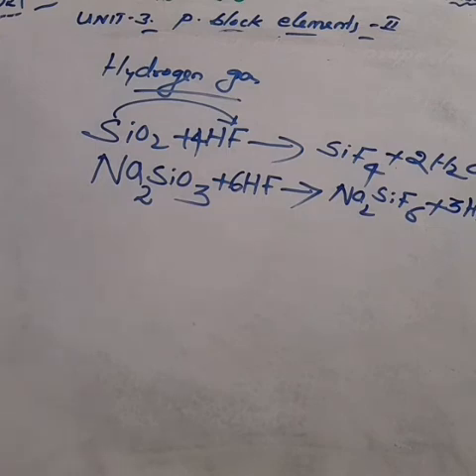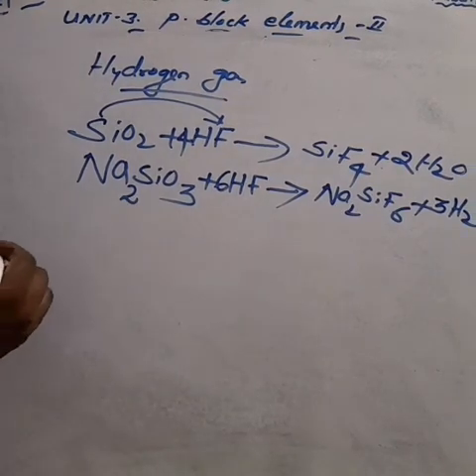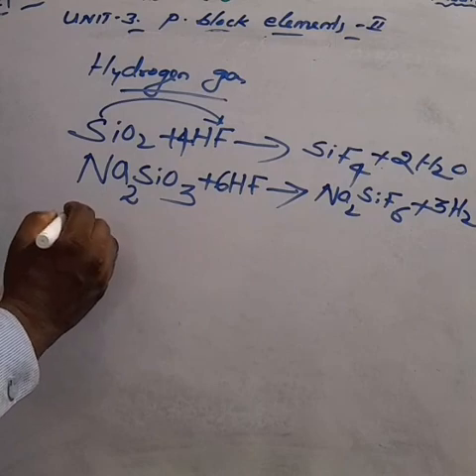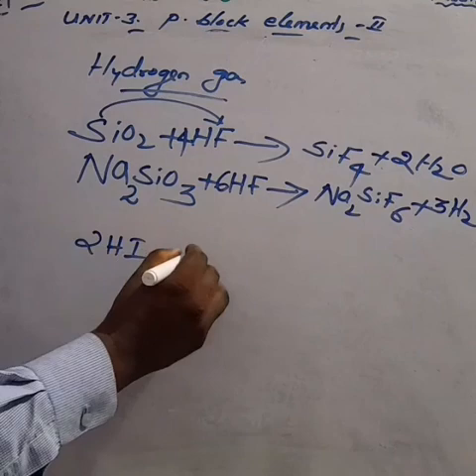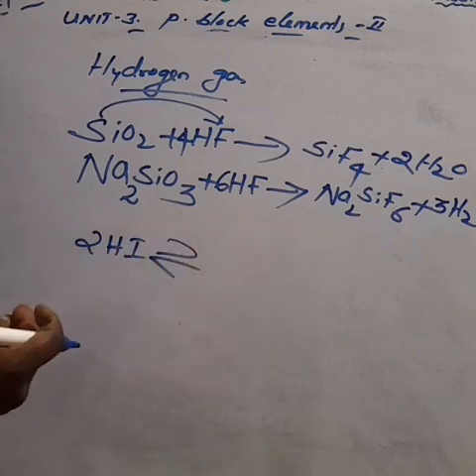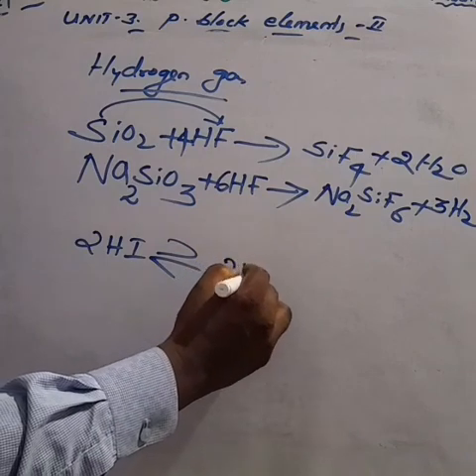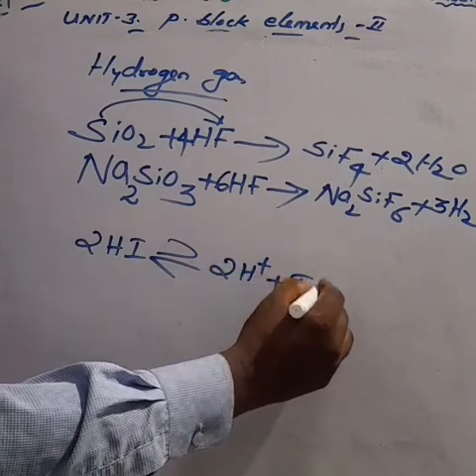Next, about the oxidation reaction. Hydrogen iodide is easily oxidized to iodine. Hence it acts as a reducing agent. That is, HI gives an equilibrium reaction, we get 2H+ plus I2.